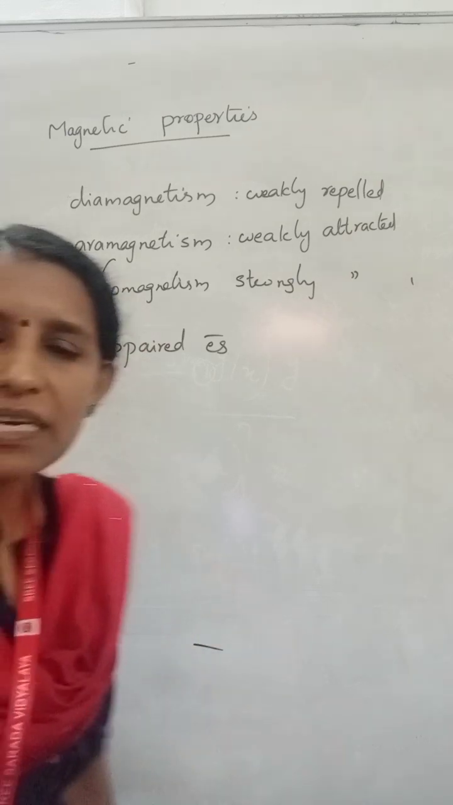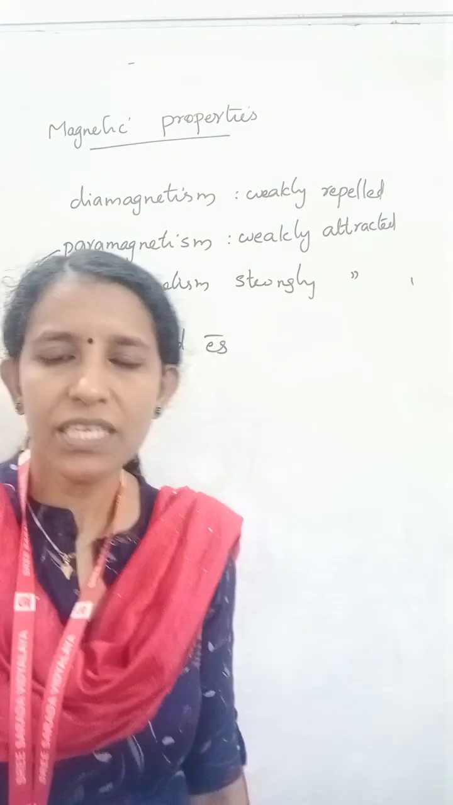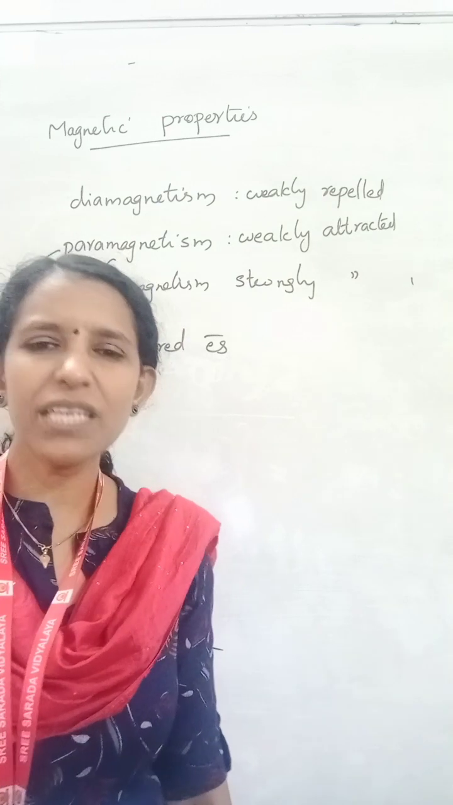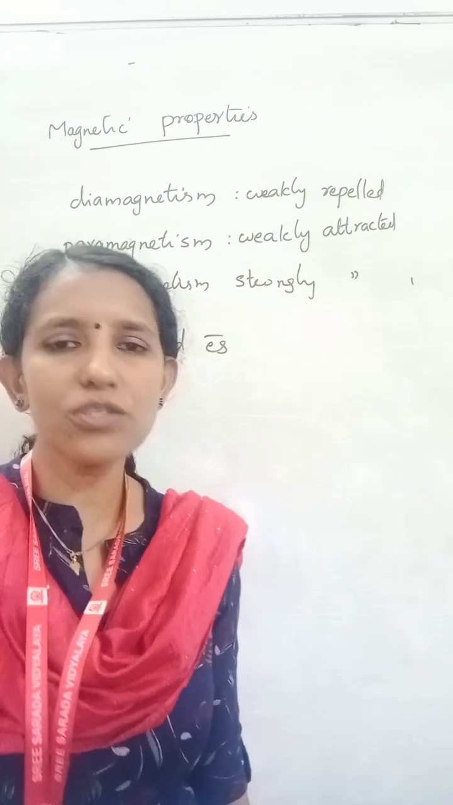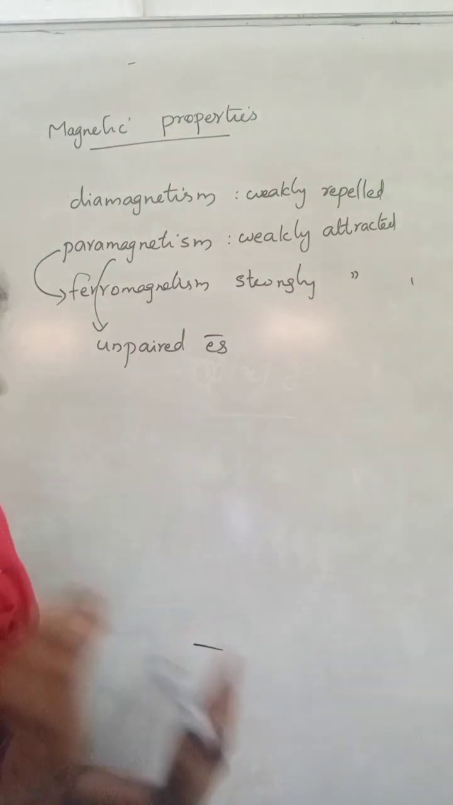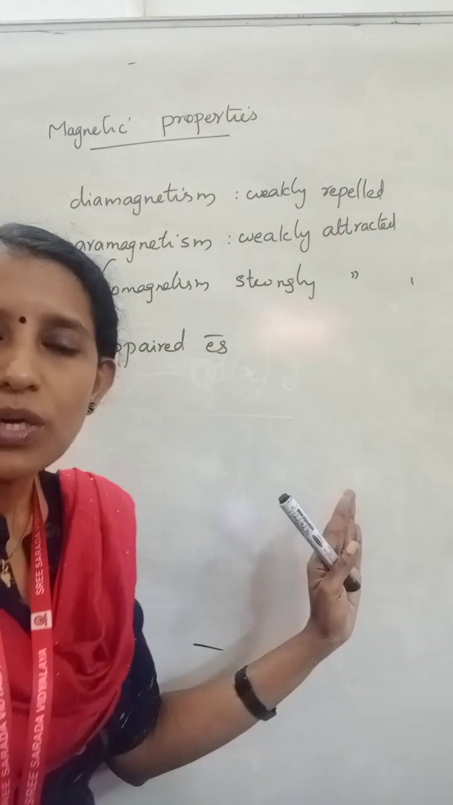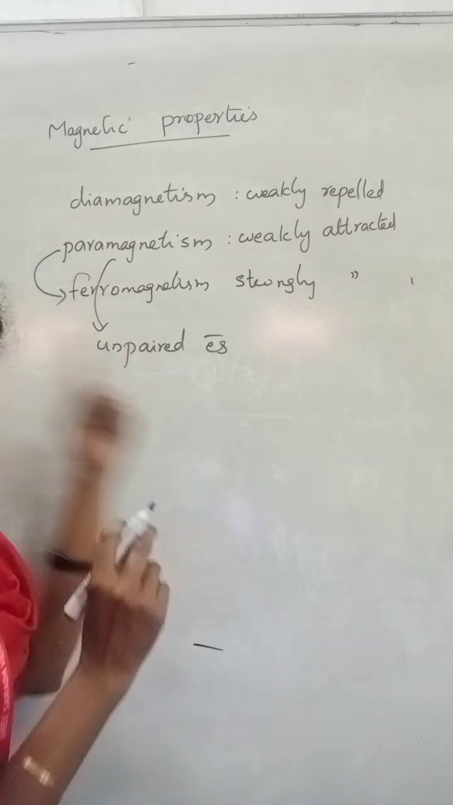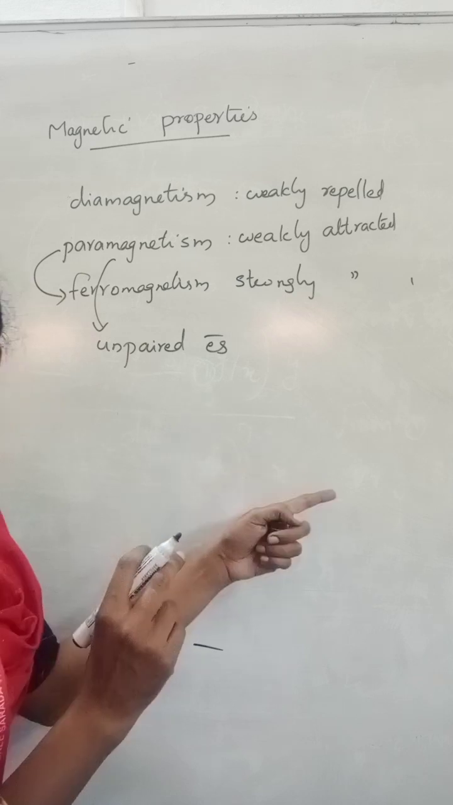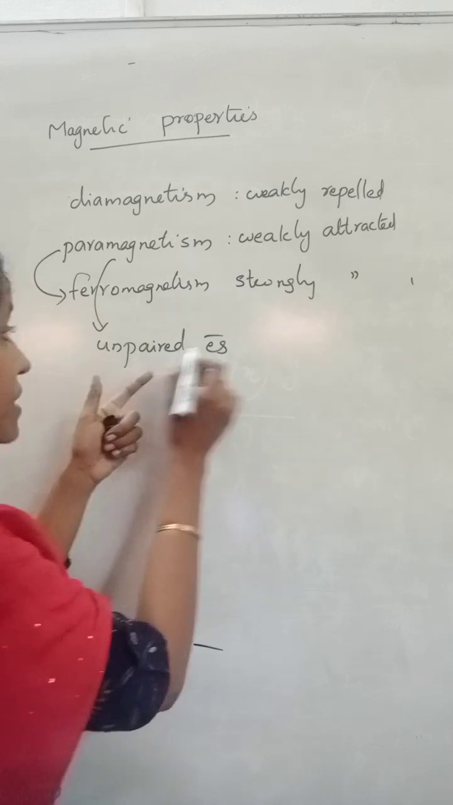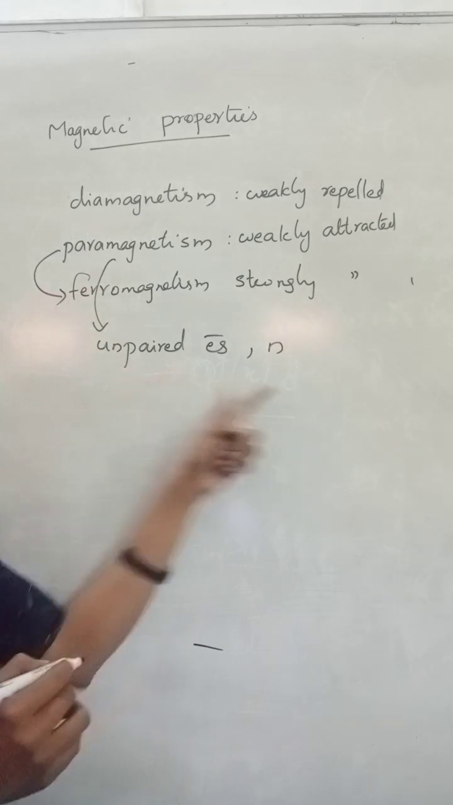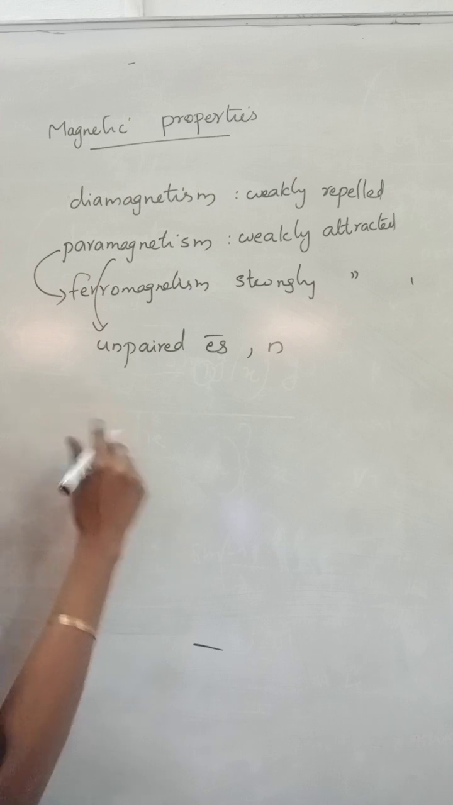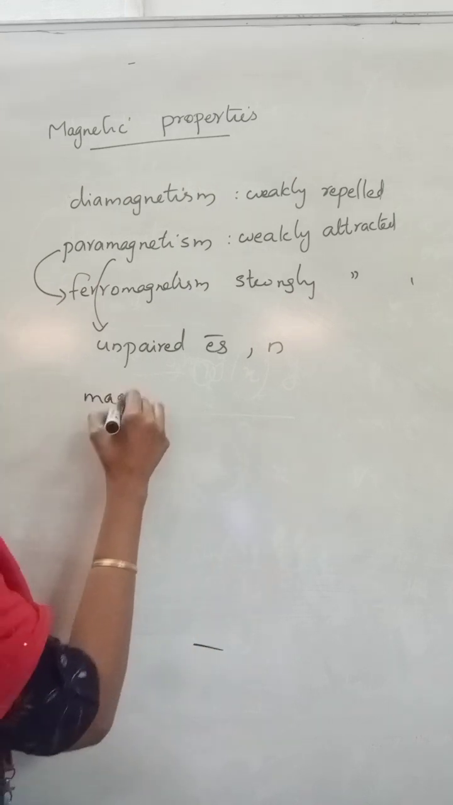But in the case of 3d transition elements, the magnetic moment due to orbital angular momentum, that is orbital motion, has been quenched and hence it has no significance. So here we consider the magnetic moment due to spin motion of the electron only. The spin magnetic moment can be calculated from the number of unpaired electrons n, using a formula.